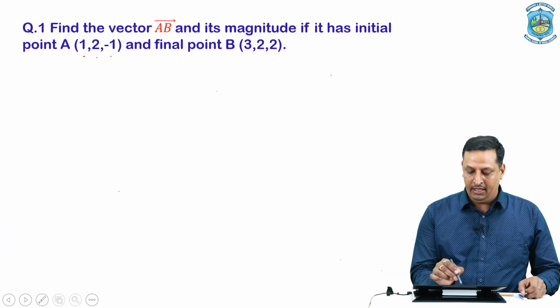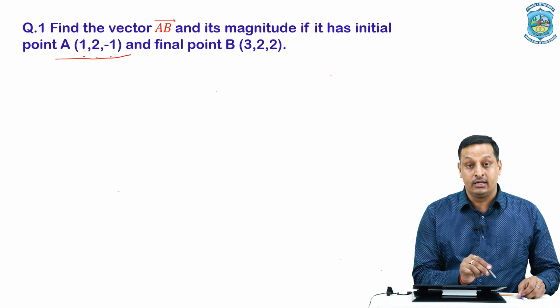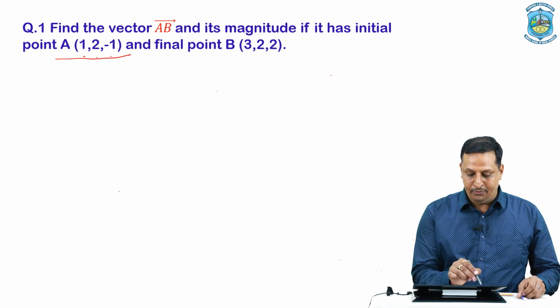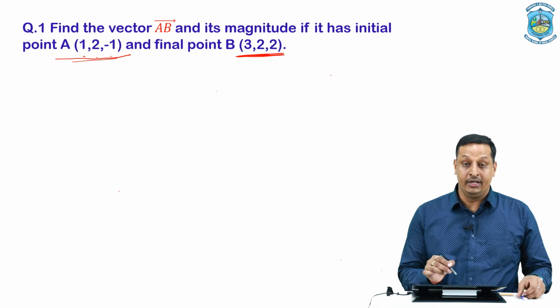Now let us solve some numerical problems based upon the discussion we have done in this session. The very first question is, find the vector AB and its magnitude if it has initial point A, whose coordinate points are given, and the final point is B with these coordinates.